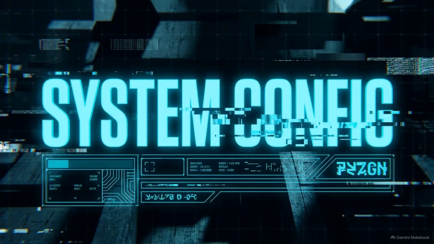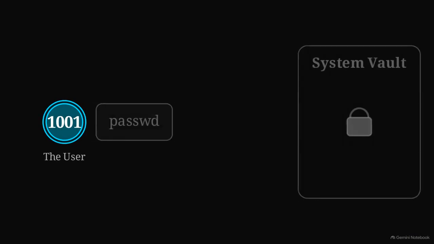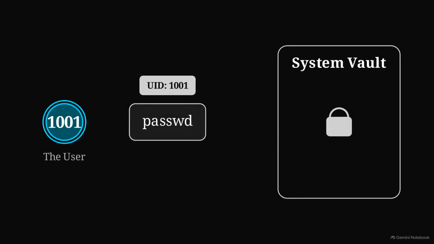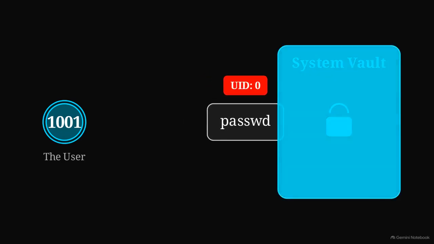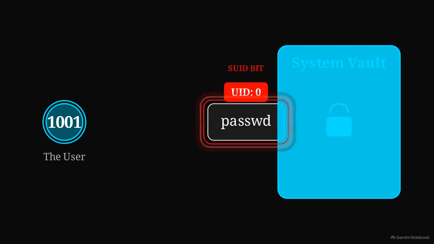The notes point him toward a specific configuration, SUID, or Set Owner User ID. Linux allows standard users specific root-level actions, like changing passwords. The system lets the password program run with its owner's authority, root. This is the SUID bit. When set on a file, the program executes with the file owner's permissions, a mechanism of delegated trust.